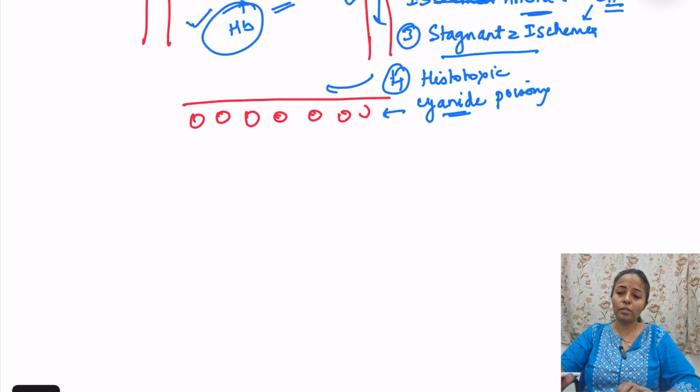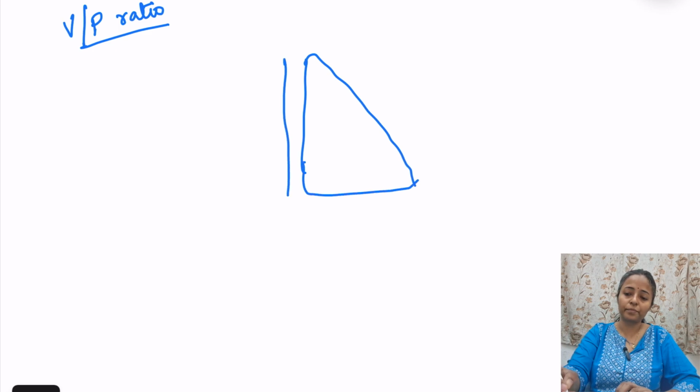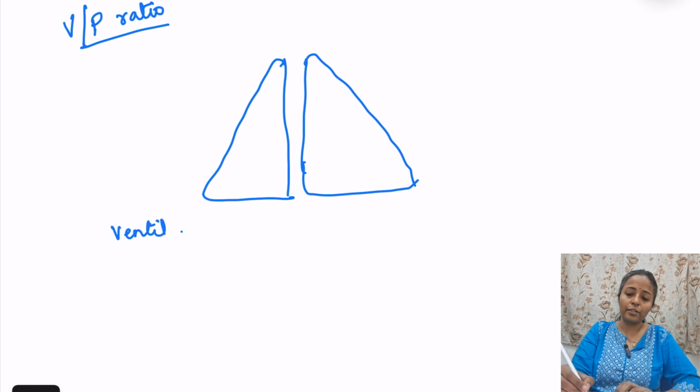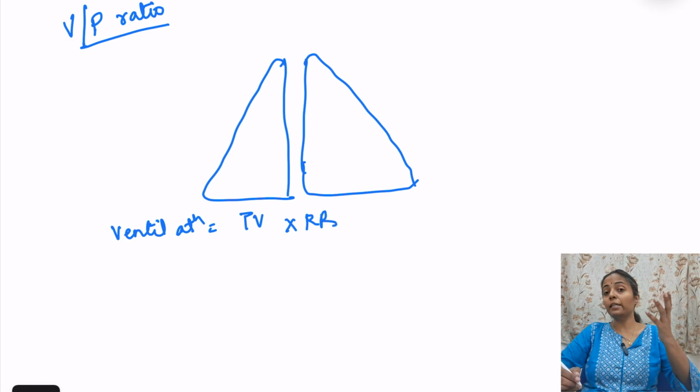Then moving on to the next topic, the last topic in respiration, that is ventilation perfusion ratio. Okay, ventilation perfusion ratio. So suppose these are the lungs. How much is the ventilation of the lungs? Ventilation of the lungs we can calculate by tidal volume into respiratory rate. But when we are inhaling the air, some amount of air remains in the dead space. I told you that it is 150 ml.